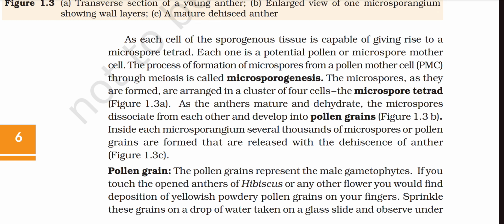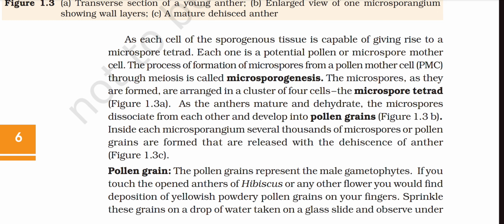As each cell of the sporogenous tissue is capable of giving rise to a microspore tetrad, each one is a potential pollen or microspore mother cell. The process of formation of microspores from pollen mother cells through meiosis is called microsporogenesis.